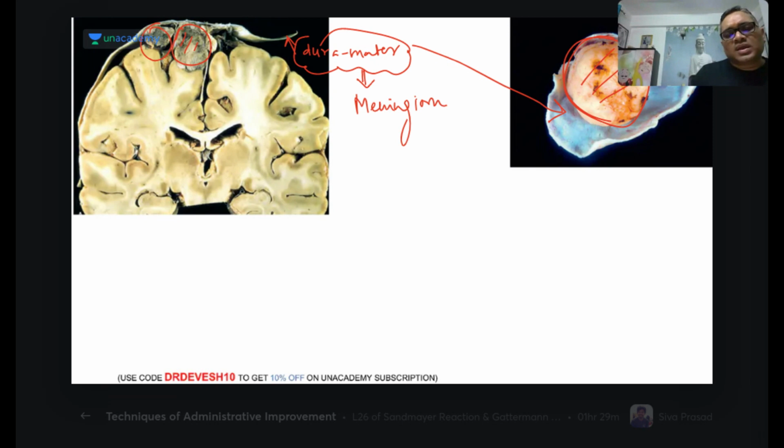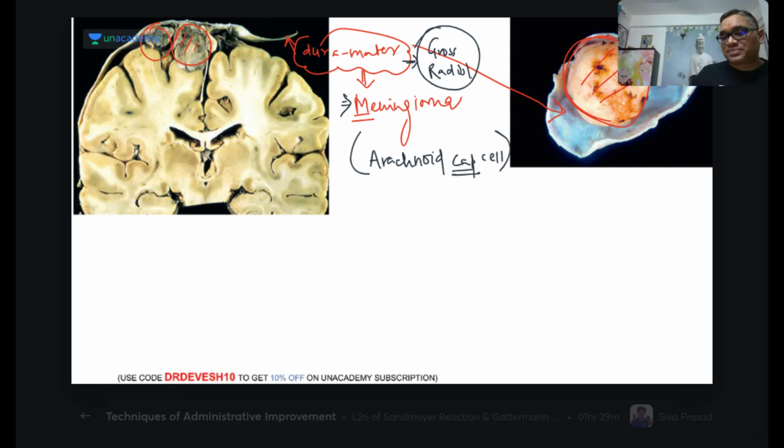A dura mater based tumor in gross finding or on radiological examination, that will be the same thing, right? So they are mostly meningiomas. Meningiomas arise from the arachnoid cap cell. So that dura mater will be having arachnoid cap cells.